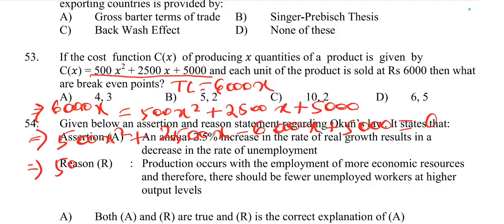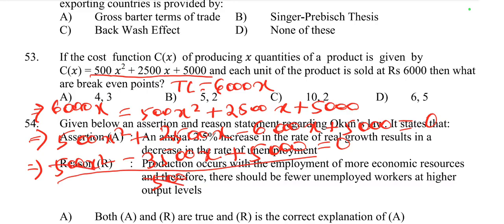This implies 500x² plus 25 minus 60, the value is minus 35, so −3500x + 5000 = 0. Now we simplify the equation by dividing both sides by 500.